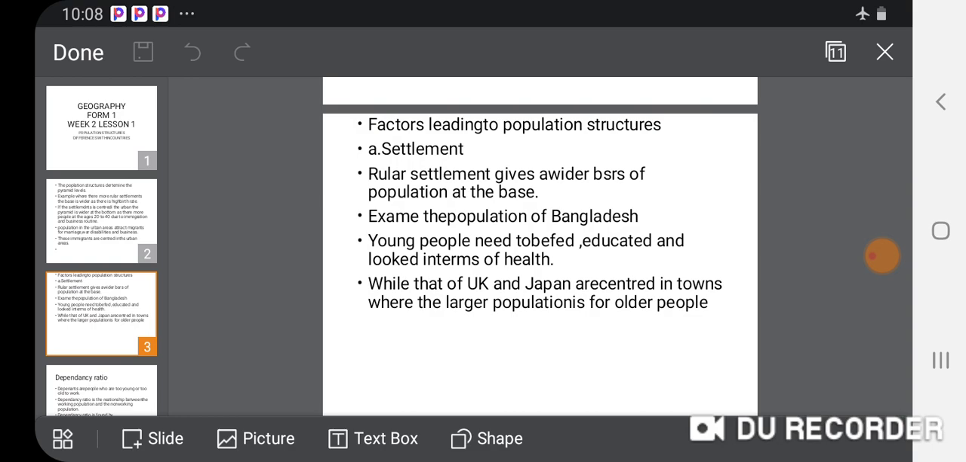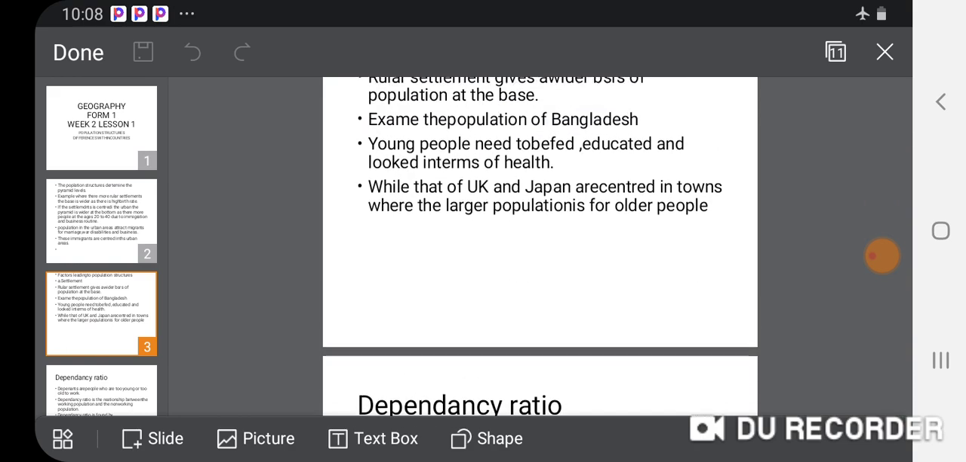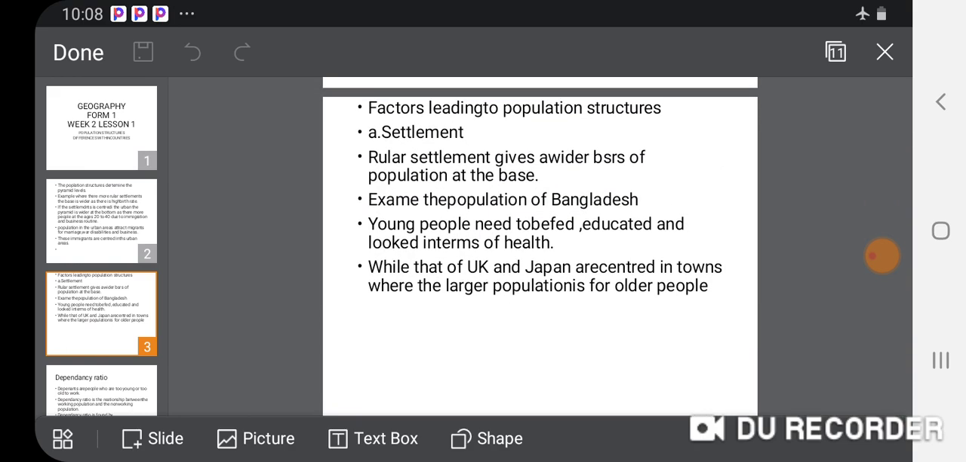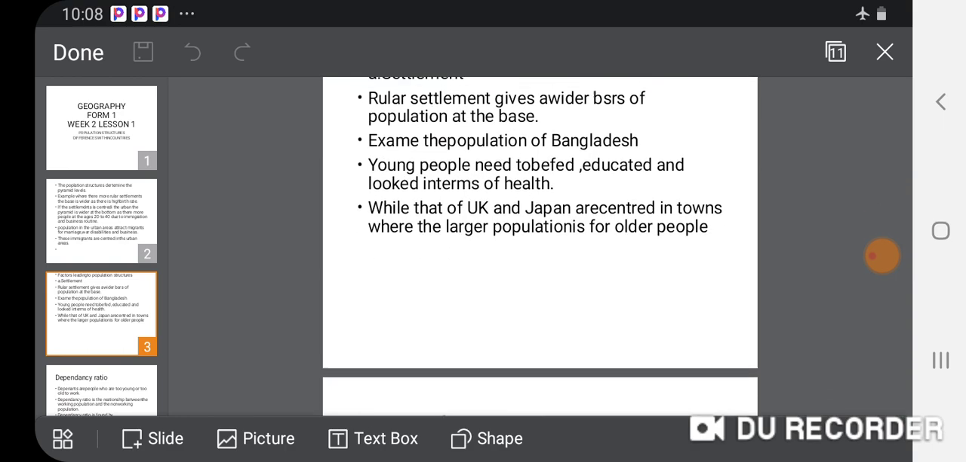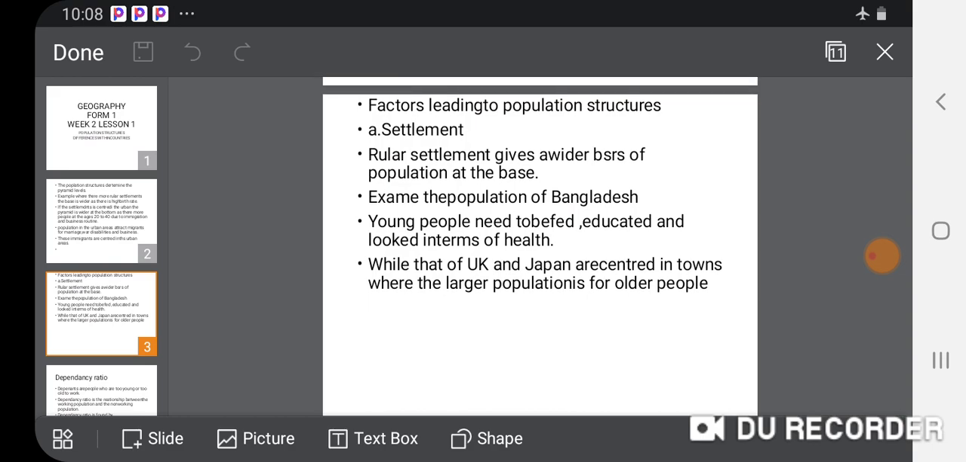For example, the pyramid to be different. What do you think are some of the factors? One of the factors which is very important is settlement. We're going to consider the settlement. For example, the way people are settled, those settling in the rural areas have a wider base of the pyramid at the bottom than those who are based much in town, as I've already explained.